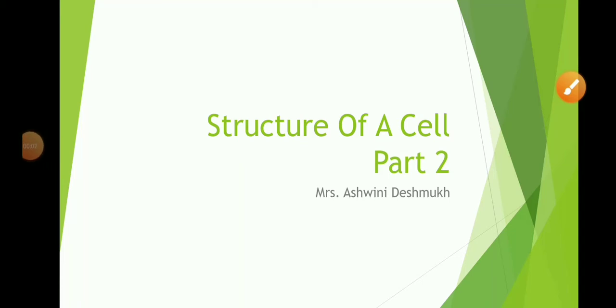Hello my dear students. In the last video we learned about three basic components of the cell. We learned that every cell has a plasma membrane around it to keep its own content separate from the outer environment. We also learned about prokaryotic cells and eukaryotic cells. Eukaryotic cells have a nuclear membrane as well as membrane bound organelles. This is one of the features of eukaryotic cells over prokaryotic cells.